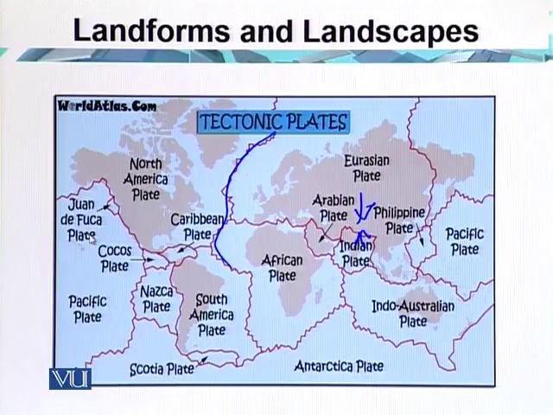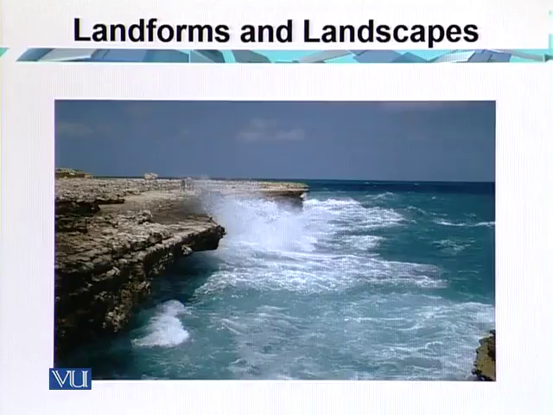And this is the area where we have divergence. The plates are moving away from each other. So that's why you have the creation of new land, one of the endogenic forces which create the landforms. So this is one of the very important forces, the primary force for making the primary landforms. The secondary landforms are made by the process of certain agents which are called the exogenic processes. This is one of the forces, the waves or the currents.